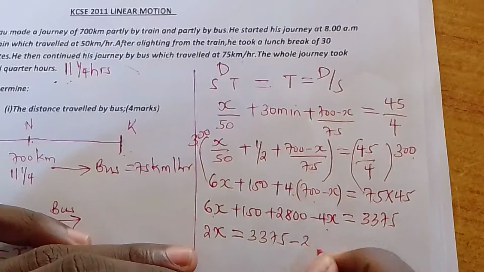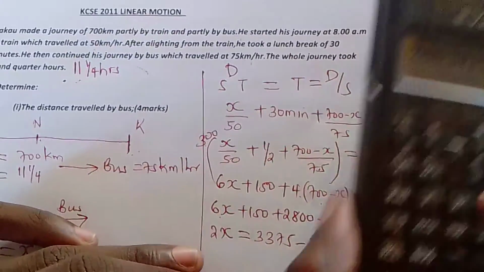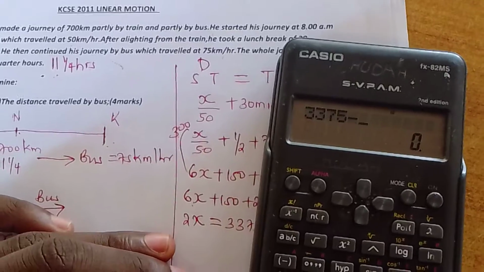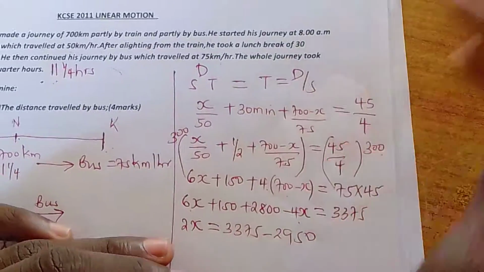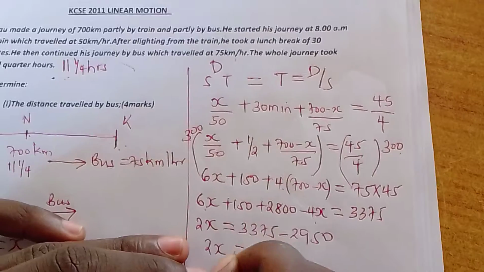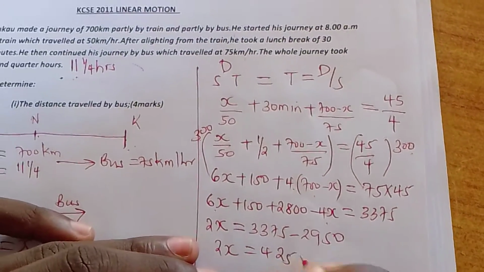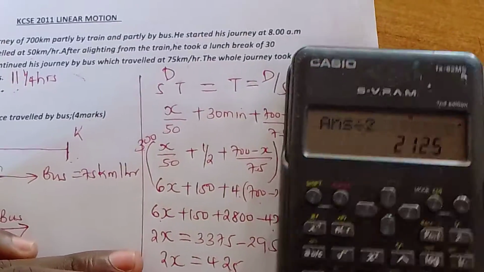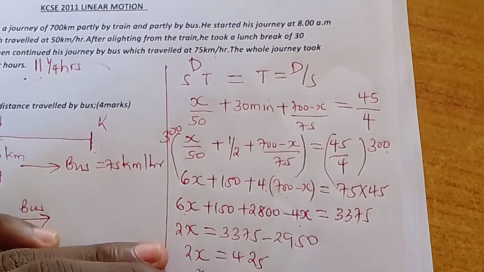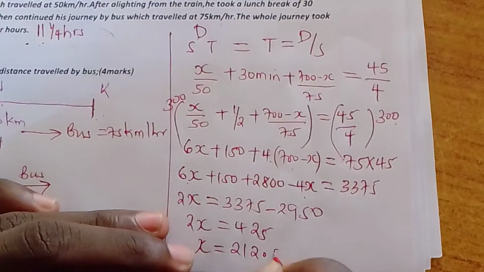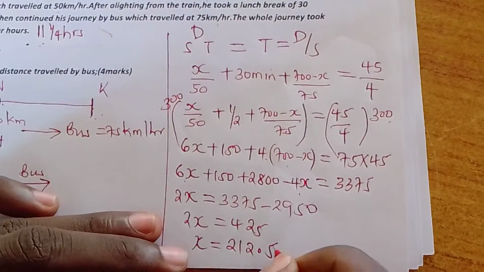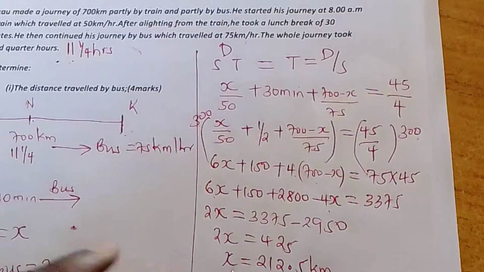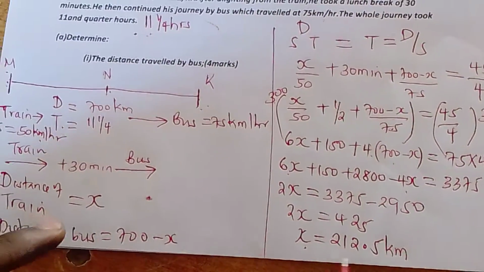2950 minus 2950. You say 3375 minus that, the answer gives you 425. So you have 2x is equal to 425. So 425 divided by 2, 212, gives you x is equal to 212.5 kilometers. Now this is the distance of the train, because we called it x.